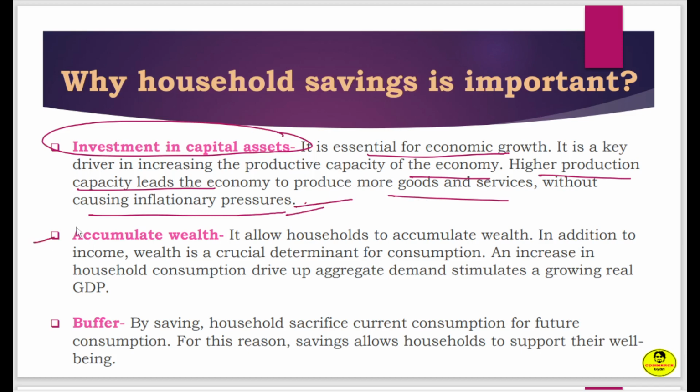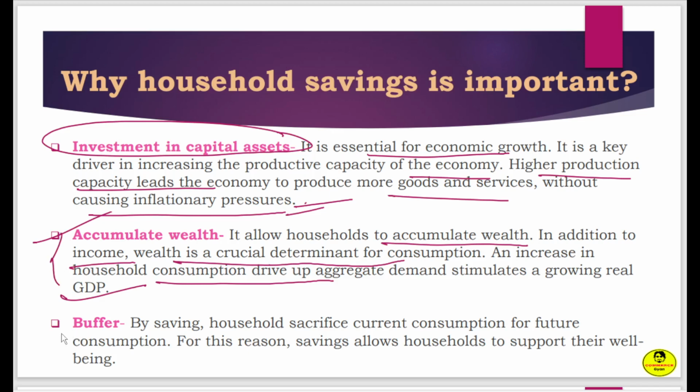Next one is accumulating wealth. So it allows households to accumulate wealth. In addition to income, wealth is a crucial determinant of consumption. As increased household consumption drives up aggregate demand, it stimulates a growing real GDP, right? So if we accumulate wealth, that means it will also contribute to GDP.